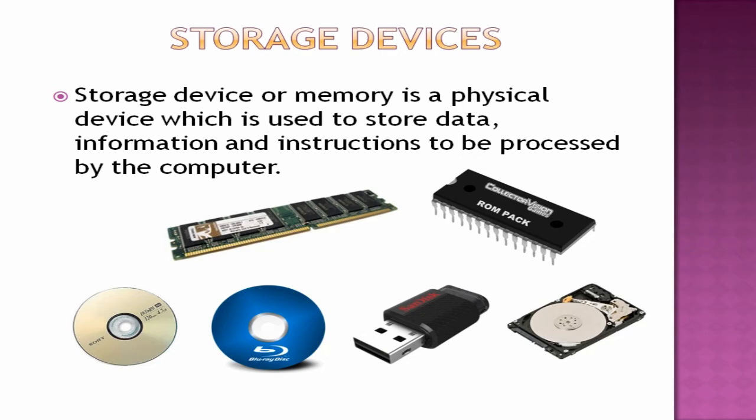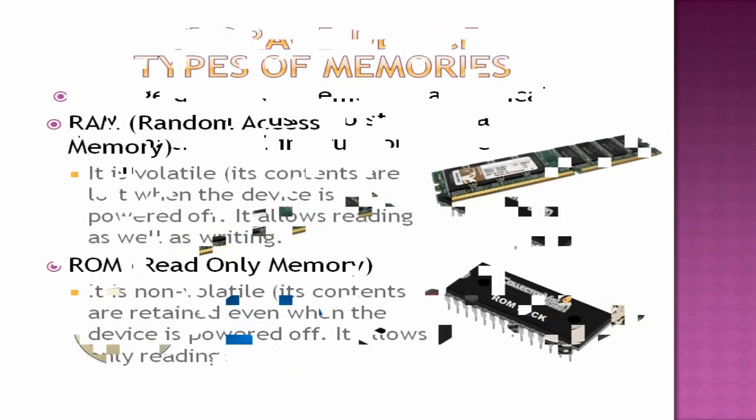Next is storage devices. Now you all know what input devices and output devices are, and the difference between these two. So now let's see storage devices. Storage devices or memory is a physical device which is used to store data, information and instructions to be processed by the computer. So what are they? Let's see one by one.